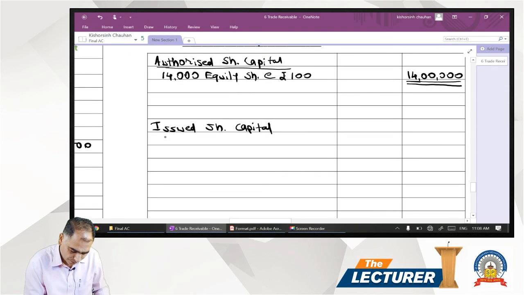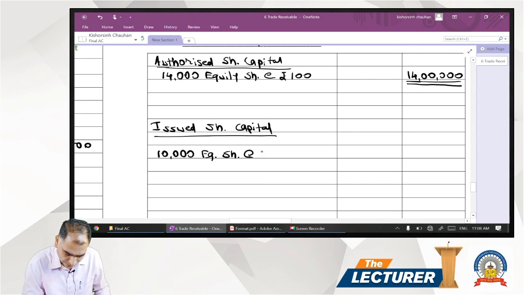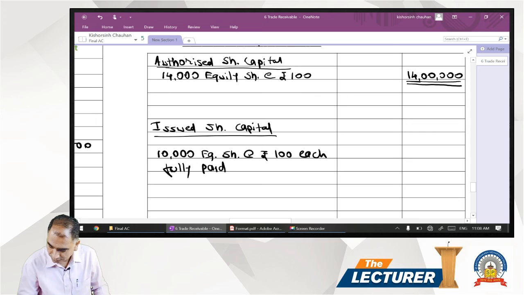Issued share capital is 10,000 equity shares at the rate of rupees 100 each, and it is fully paid, so it comes to 10 lakh.